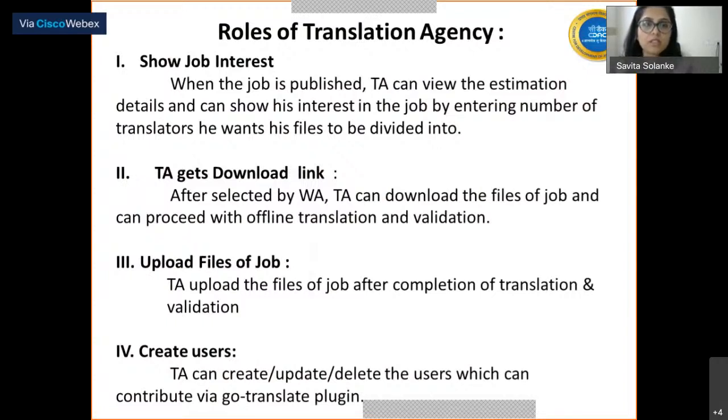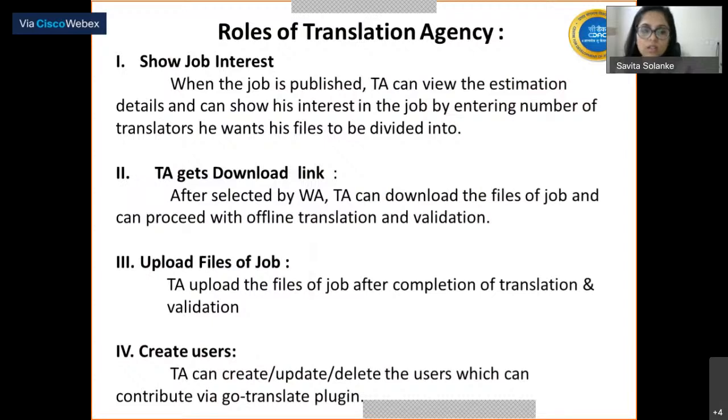The second role of the translation agency is that he gets a download link. After being selected by the WA, the TA can download the file of the job and proceed with the offline translations and validations. So he can easily download the files of the jobs and distribute the files to his translators, and after the files are translated or validated at his side, he can upload the files of the jobs, and after he has uploaded the complete translations, the percentage of translation will increase.